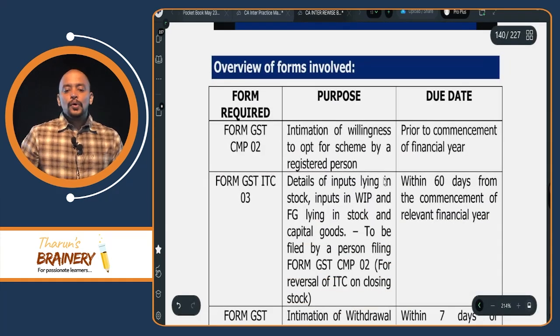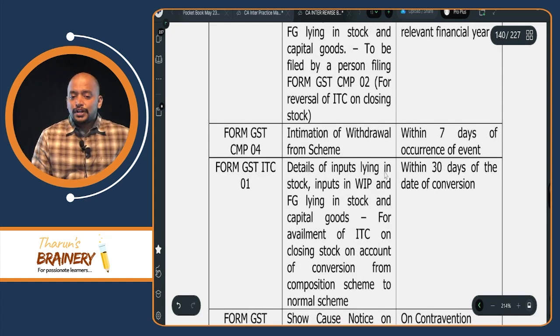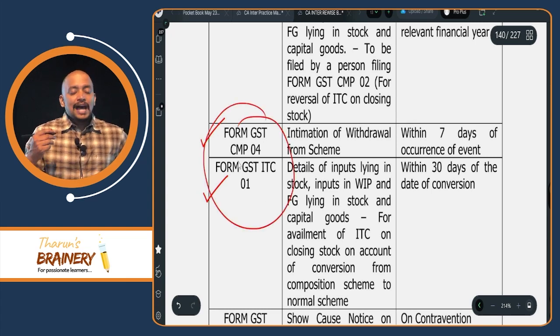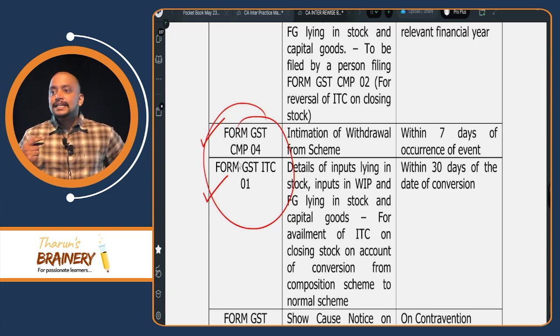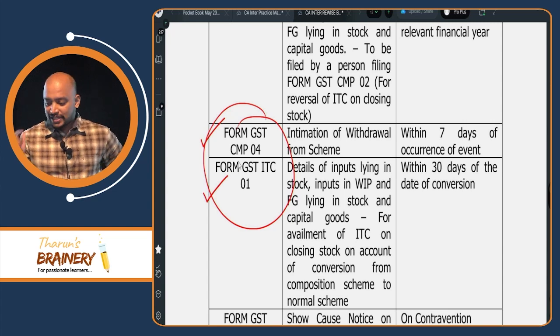Then next, overview of the forms involved. This is what I told you. Whenever you file CMP4, you need to take ITC. So therefore ITC1, this will be one combo. Understood? ITC1 for what? Availment of ITC on closing stock. CMP4 is for what? Exit from the composition scheme.